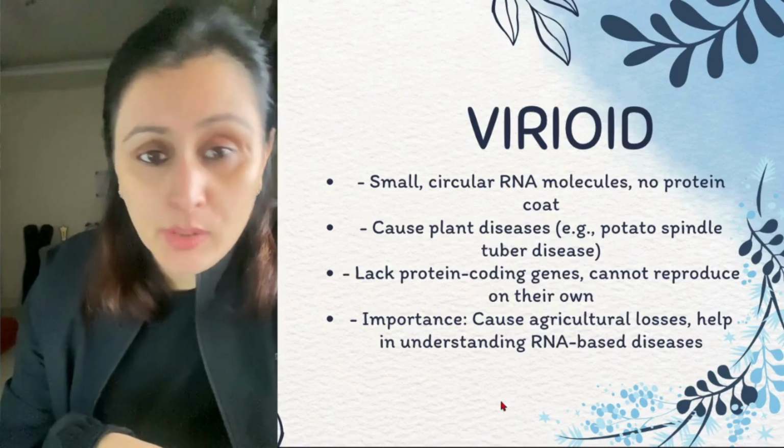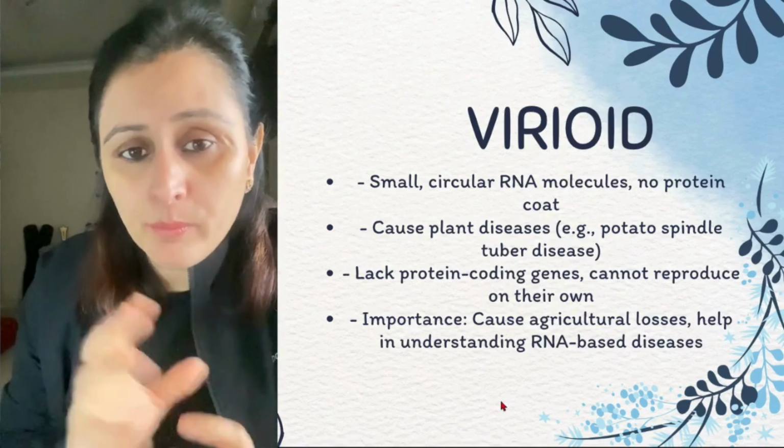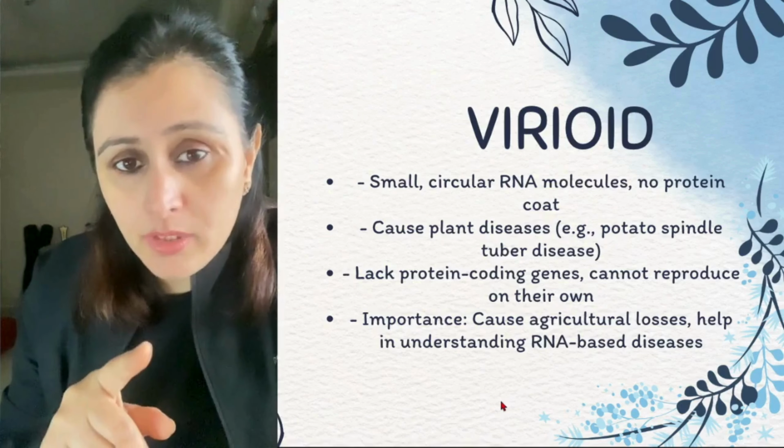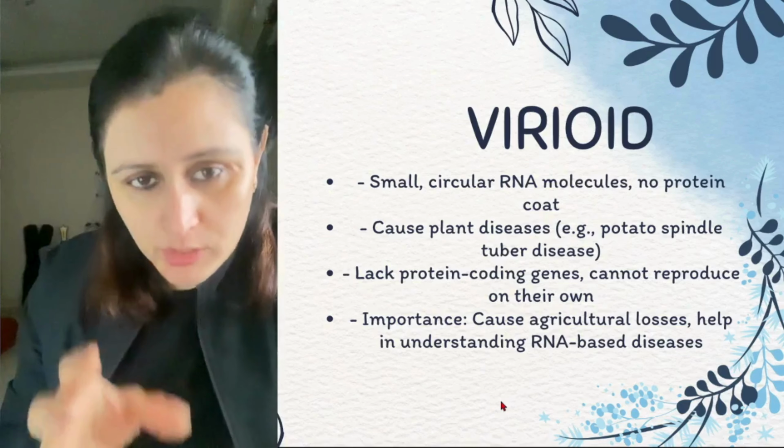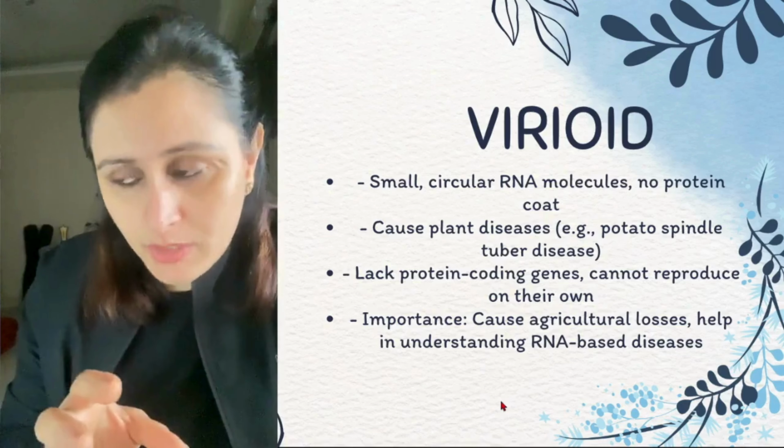So how are these viroids different from that of viruses? We have studied about the virus that they do have a protein coating on that. These do not, right? So these cause plant diseases. The potato spindle tuber disease is caused by these viroids. They lack protein coding genes and cannot reproduce on their own. So importance: they cause agricultural losses. It also helps in understanding the RNA based diseases, right?